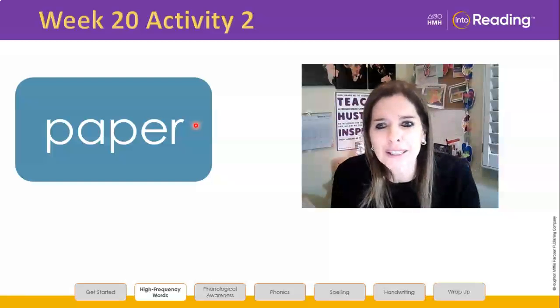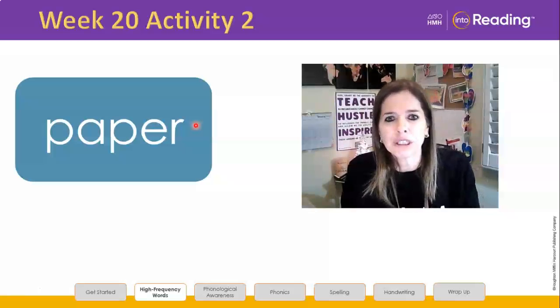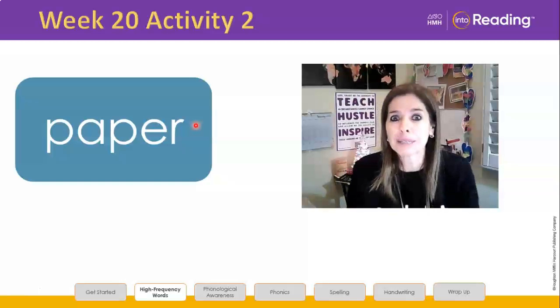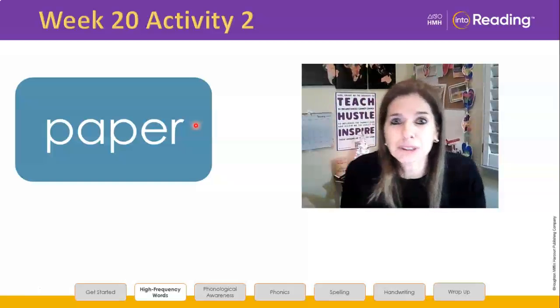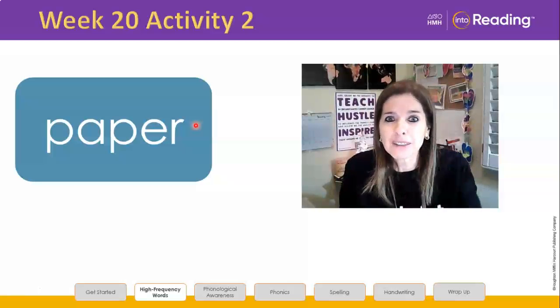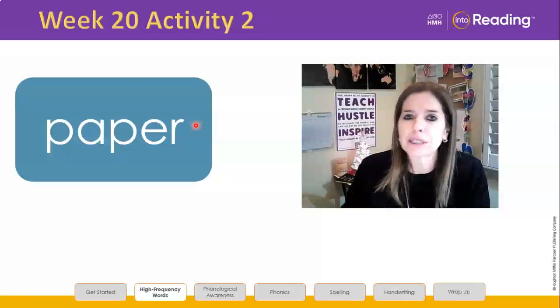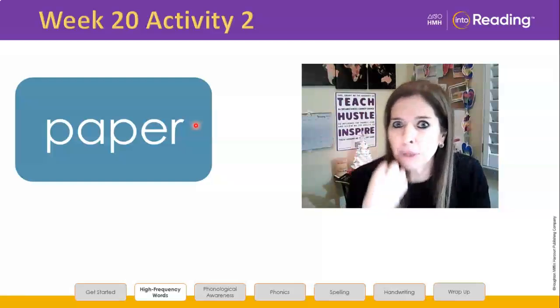So before you write it, I want you to do something for me. Put your pencil down so you don't hurt yourself. We're going to clap out this word. The word is paper. Clap it out. Tell me the syllables in paper. Go. 2 syllables. Paper. That's why that first one's long. Paper. So when you pick up your pencil and blend to write, freeze. I want to hear pay, and then I want to hear per.